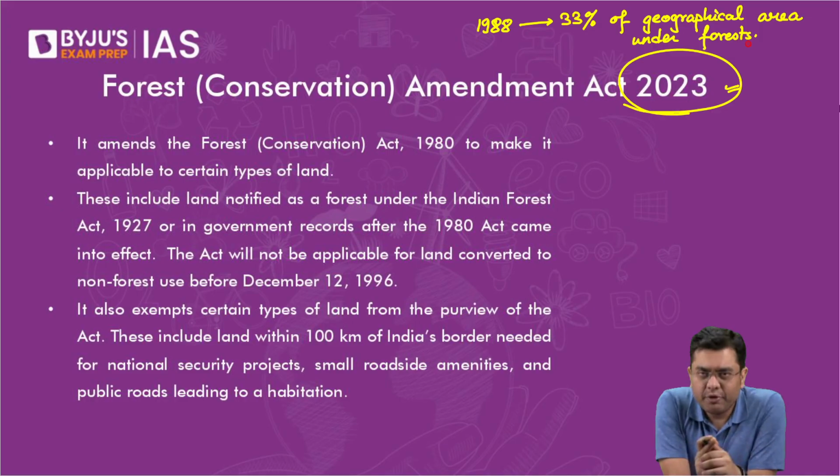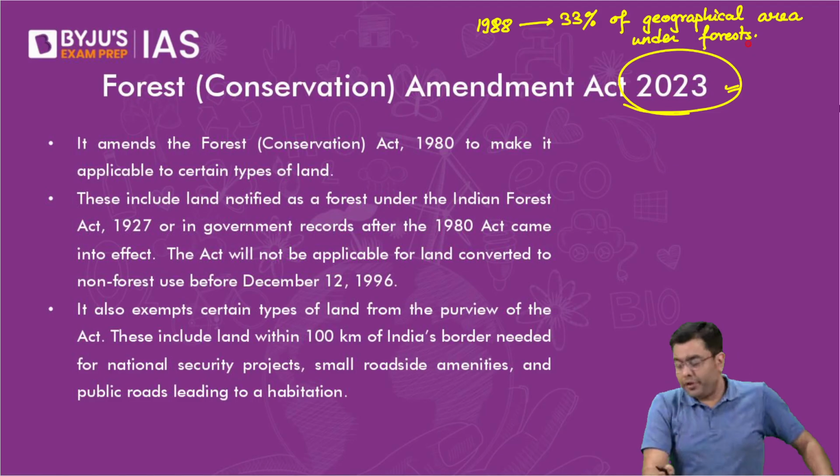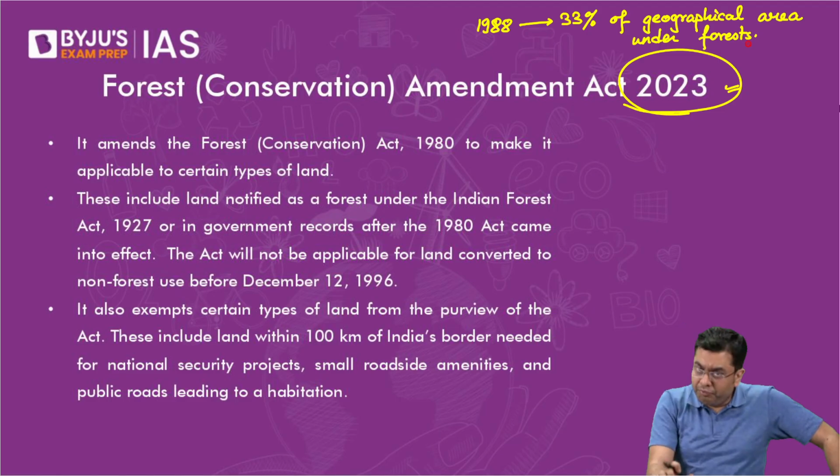Rest of them have not. So that is why when this was brought about, the government said that its stated objective is that we have to increase the forest cover. At the same time, we have to ensure development. We have to ensure that India's preparedness at the border doesn't take a hit. So these were the various issues that were given as the stated objectives.